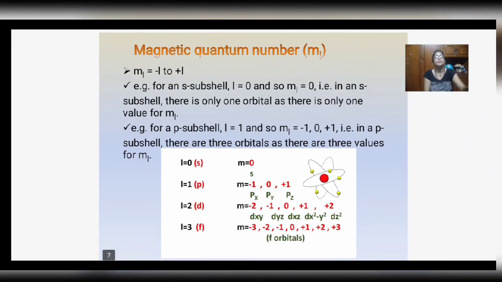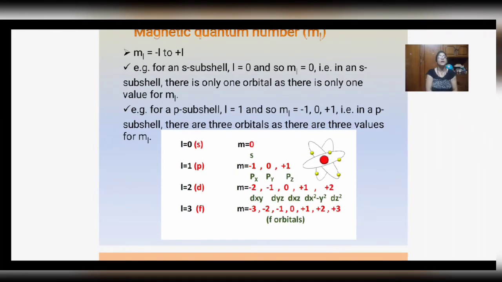Let us have an example for an s subshell. What does it mean? For an s subshell, l equals 0. So m equals 0, that is plus or minus l, plus 0, 0 and minus 0. It doesn't make sense talking about plus 0 and minus 0, as all the values are the same.